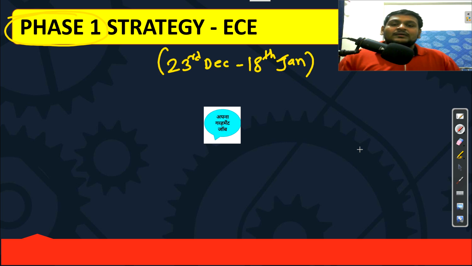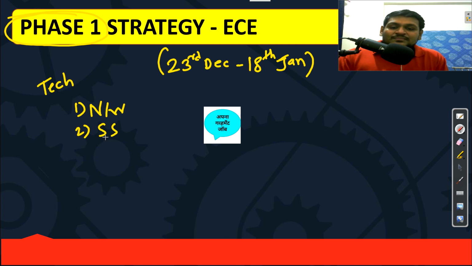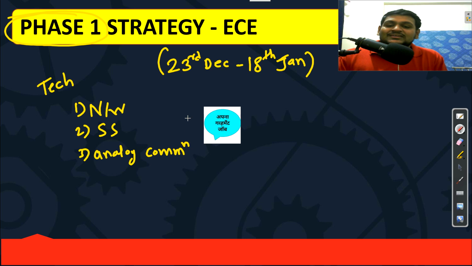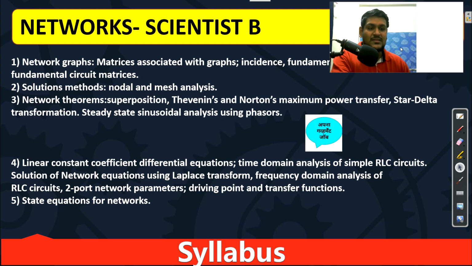Now what subjects are we including in this phase 1? First we will include network theory, I am talking about technical. Second we will include signals and systems, and third we will include analog communication, not the digital part, only the analog part. So these are the 3 subjects we will include in the technical syllabus. For mathematics and non-tech I will discuss later. Let's start with a detailed discussion of these 3 subjects. First I will take network theory.